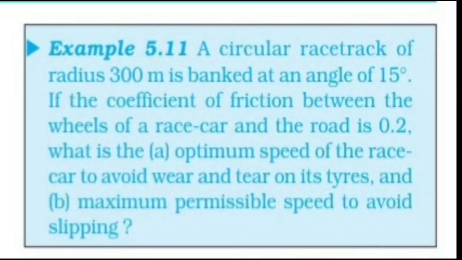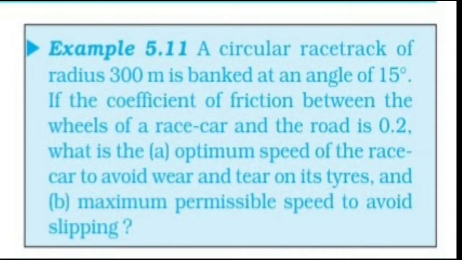Example 5.11. A circular race track of radius 300 meter is banked at an angle of 15 degree. If the coefficient of friction between the wheels of a race car and the road is 0.2, what is A. The optimum speed of the race car to avoid wear and tear on its tires, and B. Maximum permissible speed to avoid slipping.